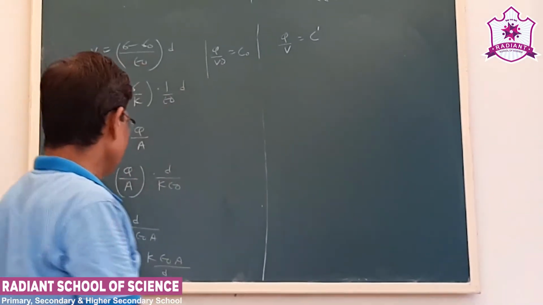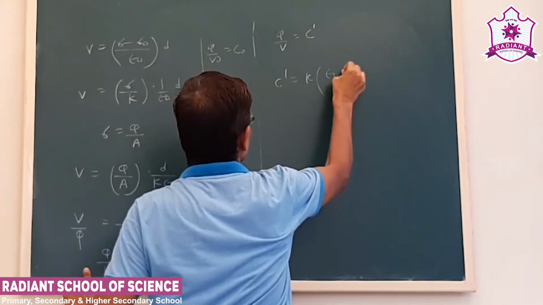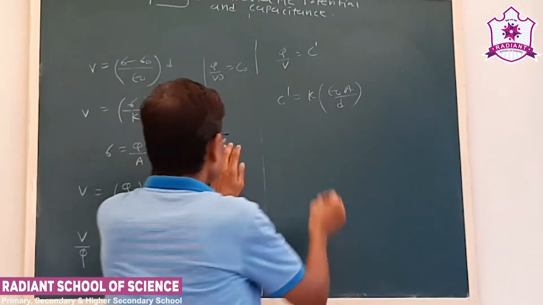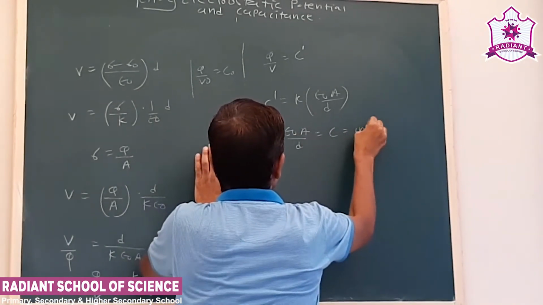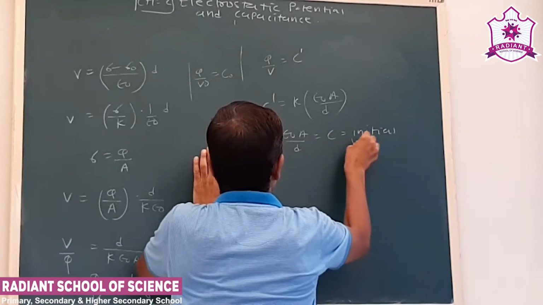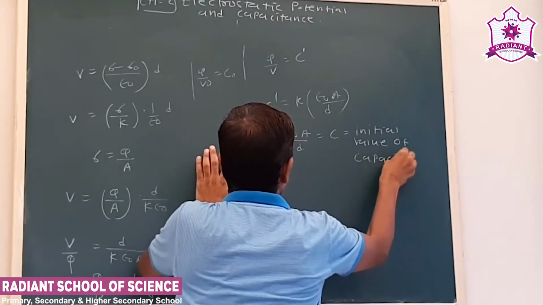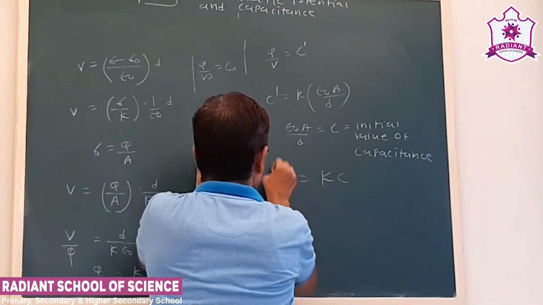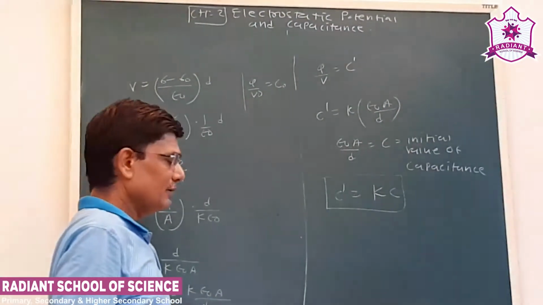So C dash is equal to K epsilon 0 A upon D. Now we can write it like this. Again epsilon 0 A upon D is C, that is the initial value of capacitance. So what we get is C dash is equal to K into C. Okay. Now see, this is an important formula.